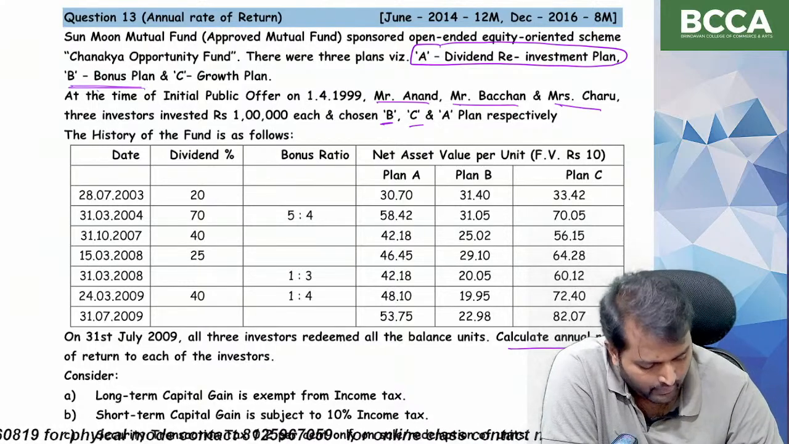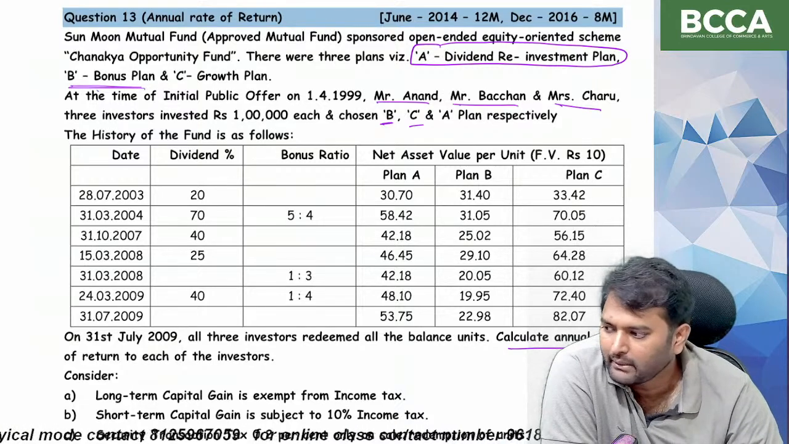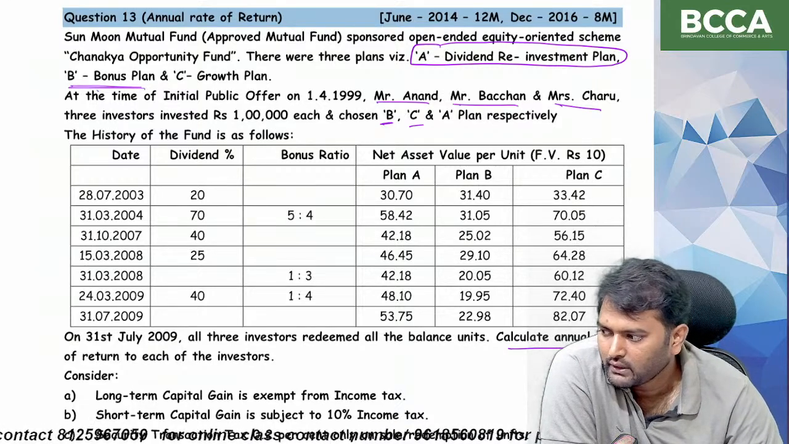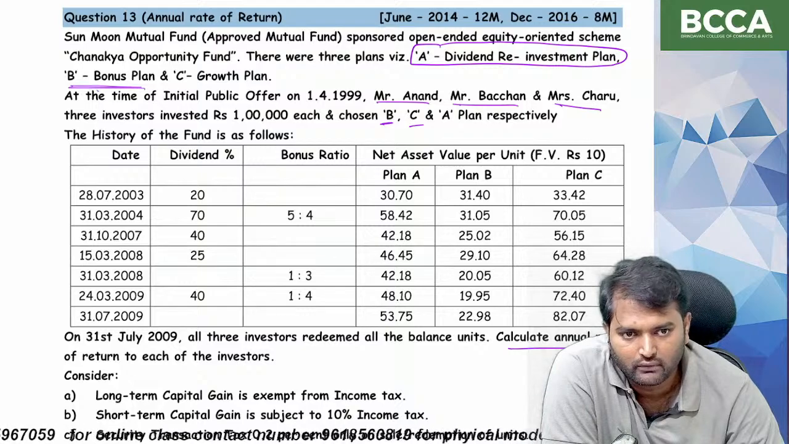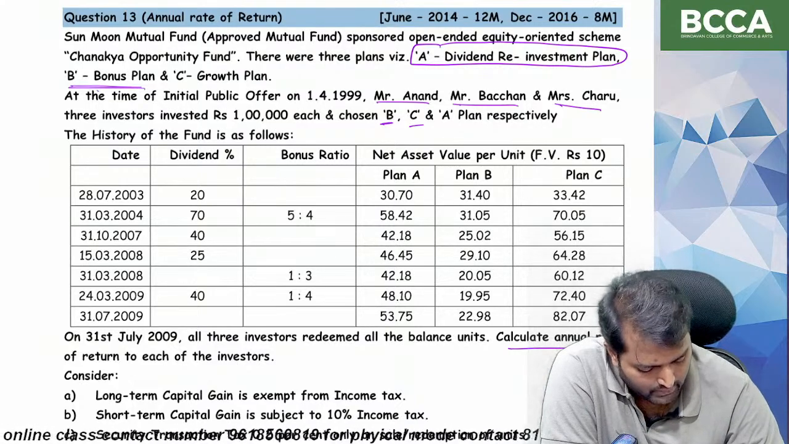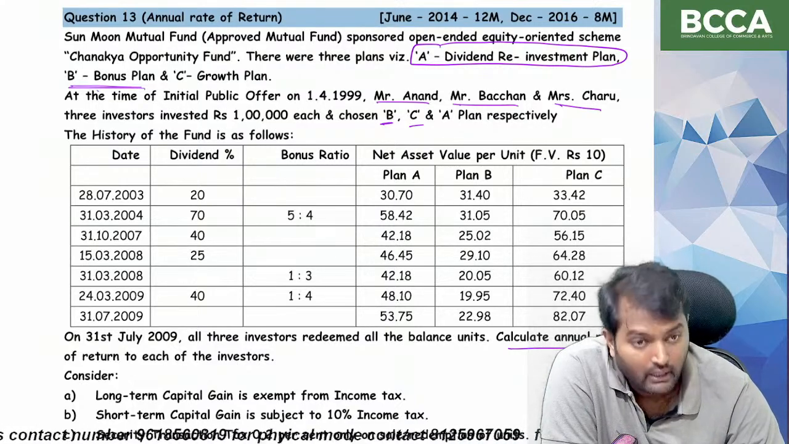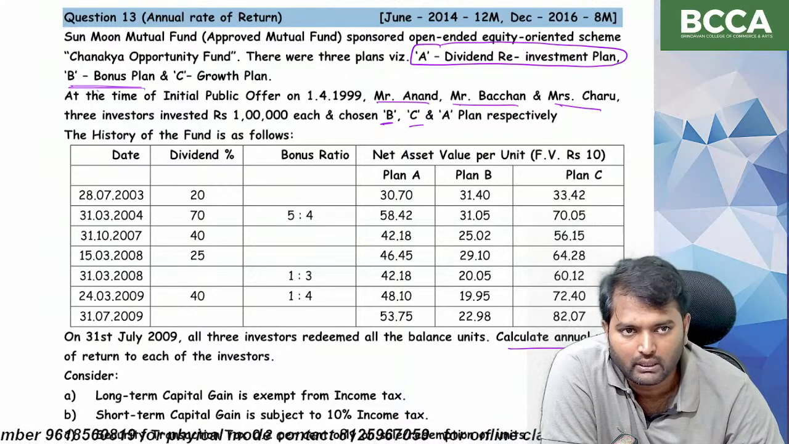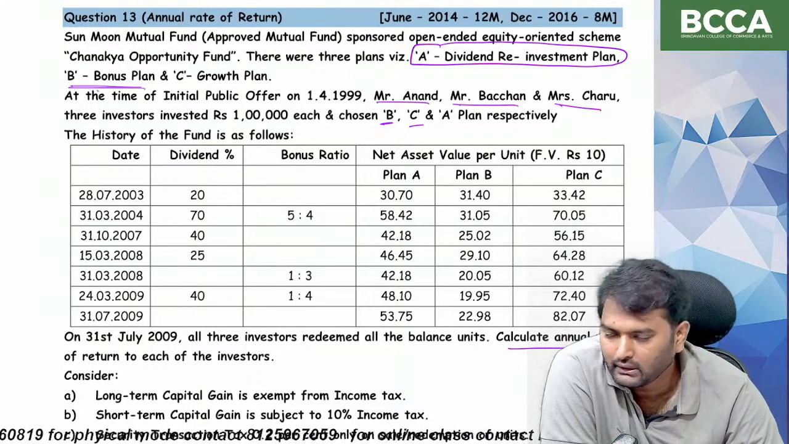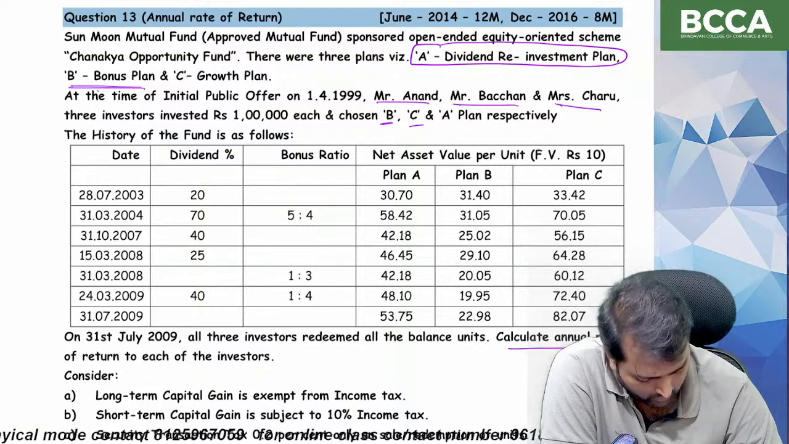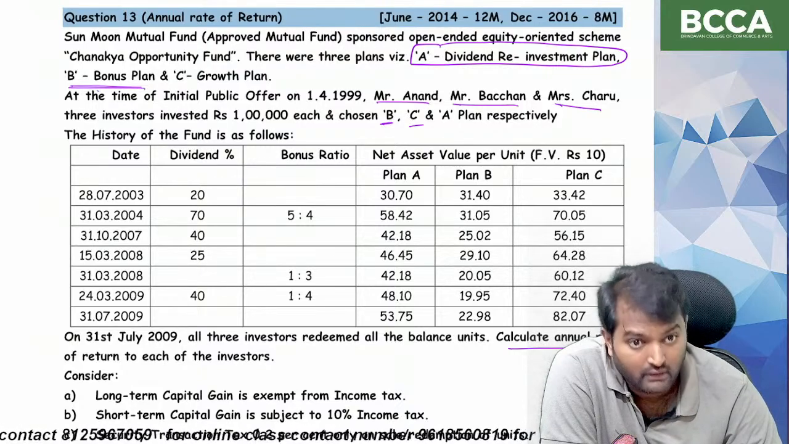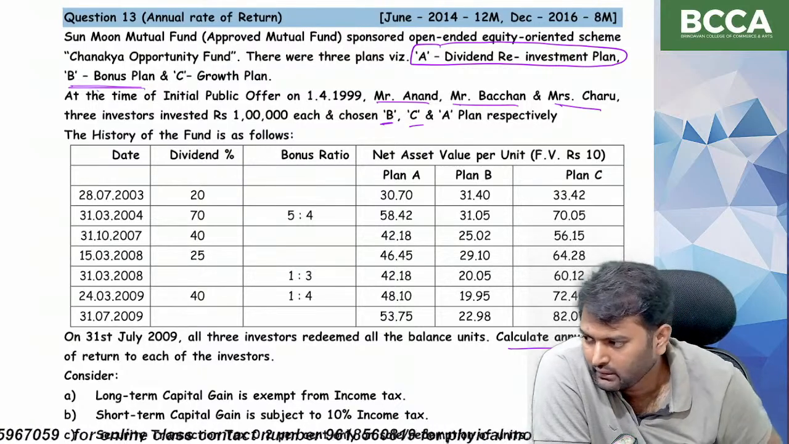So ignore the names of our investors. We shall go according to the plans. So we shall start with plan A. What is the plan A? Plan A is the dividend reinvestment plan. And next plan B and then plan C. Okay. Shall we start? Plan A.